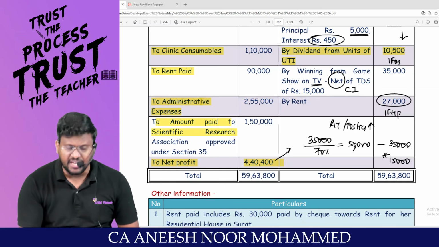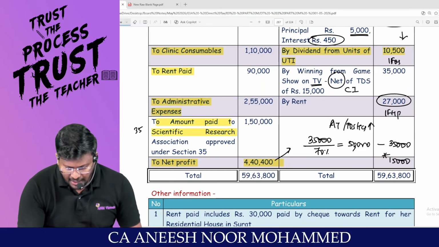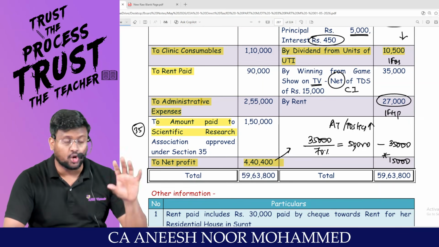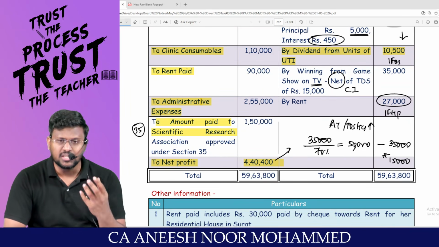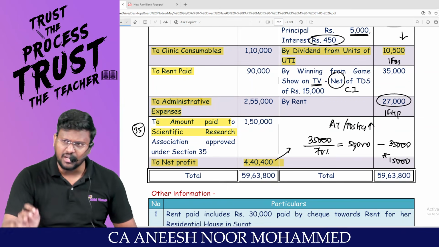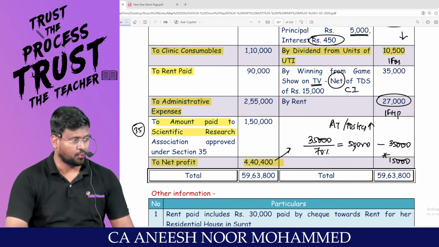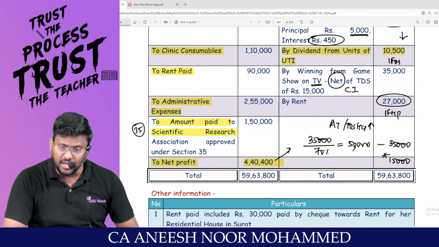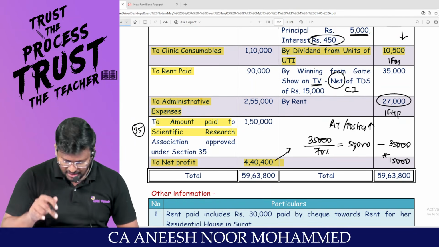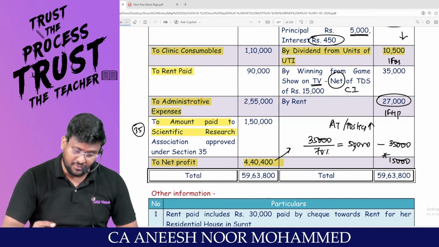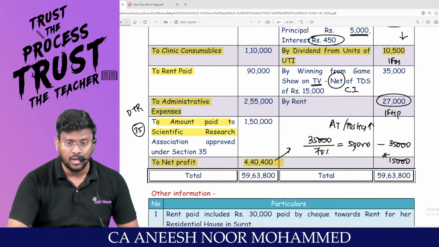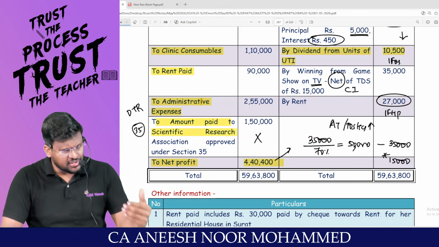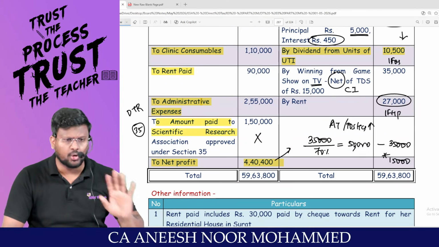Amount paid to scientific research. Section 35. As we all know, under Section 35 you will be incurring two expenditures: in-house research and contribution to outsiders. In-house research will be allowed as a deduction, both under the optional tax regime and the default tax regime. Whereas contribution to outsiders will be allowed as a deduction only under the optional tax regime. That means in this question, if the assessee is travelling through the default tax regime, then this amount should not be debited to the P&L account and should be added back. But if the assessee is travelling through the optional tax regime, no problem at all, no adjustment is required.